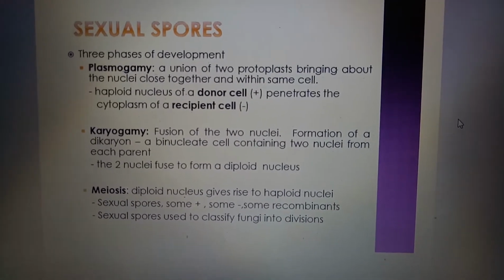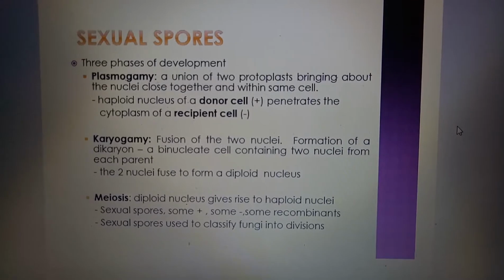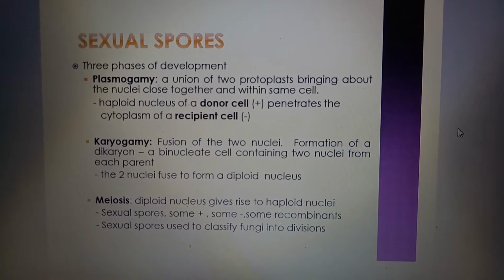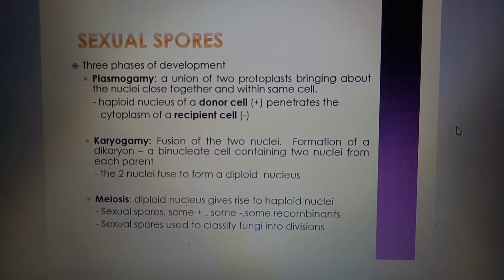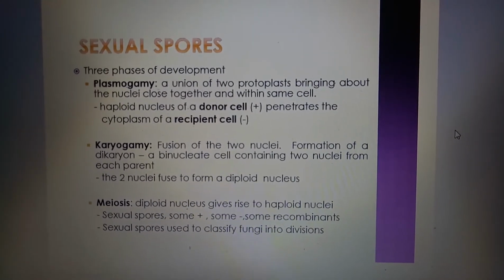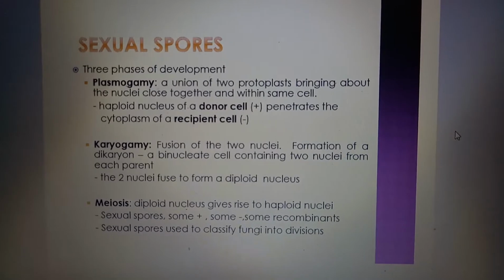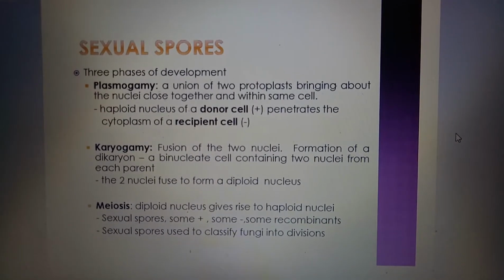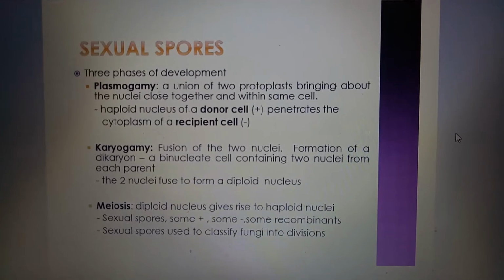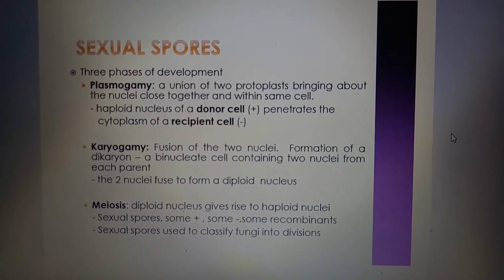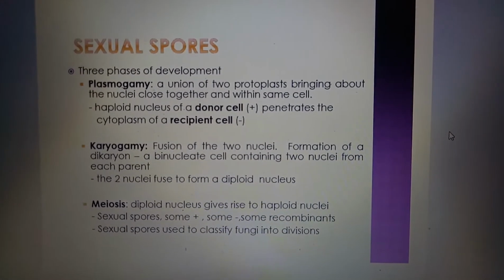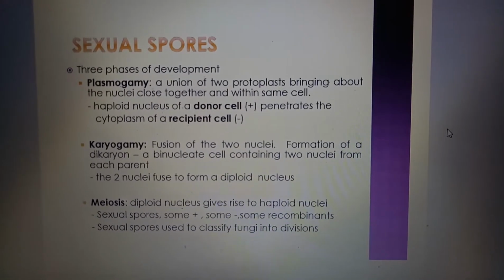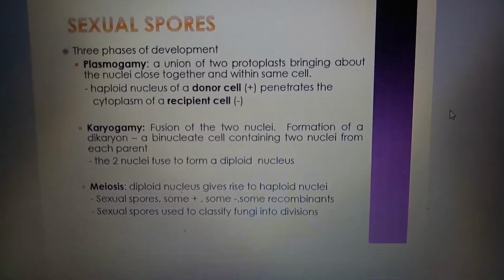For karyogamy, there is fusion of two nuclei, formation of the dikaryon, a binucleate cell containing two nuclei, one from each parent. The two nuclei fuse to form a diploid nucleus. Meanwhile, in meiosis, the diploid nucleus gives rise to haploid nuclei in sexual spores: some plus, some minus, some recombinants. Sexual spores are used to classify fungi into divisions.